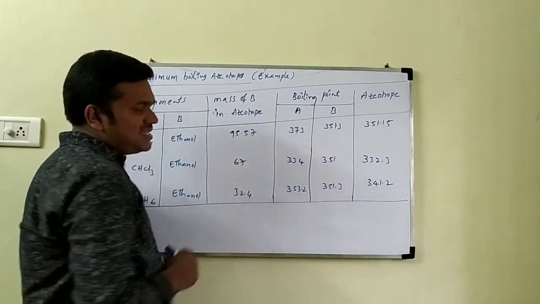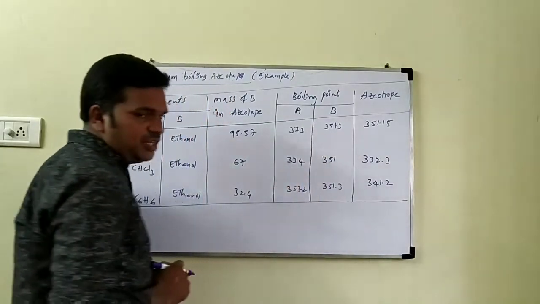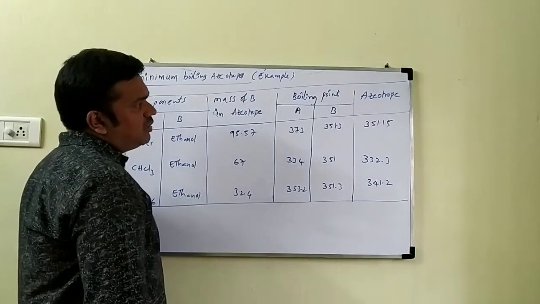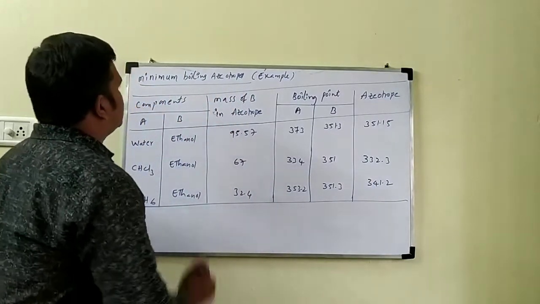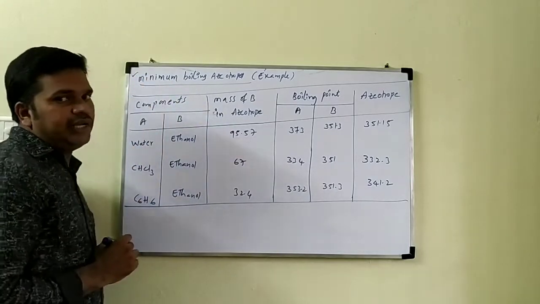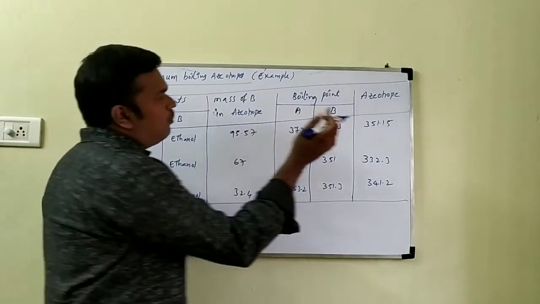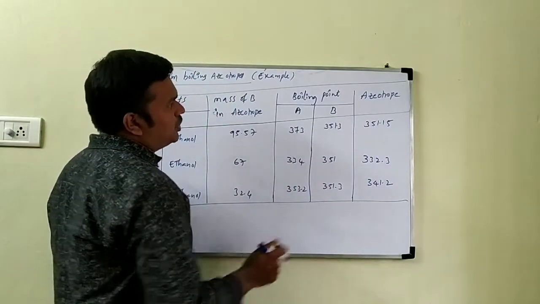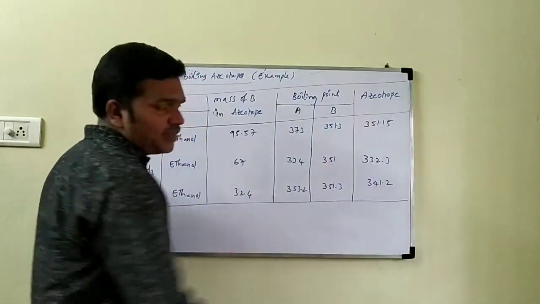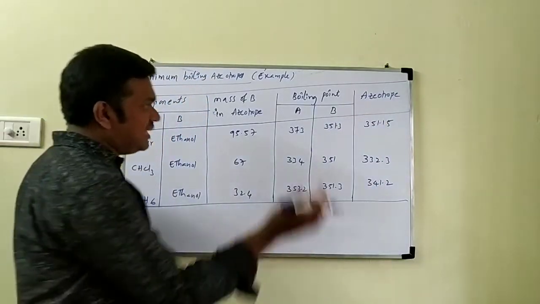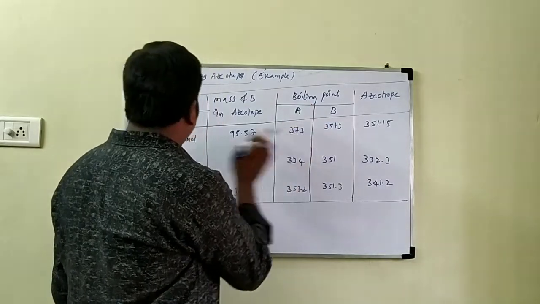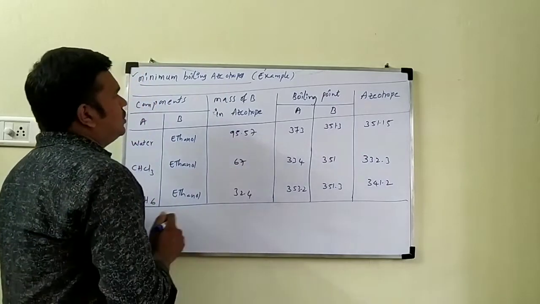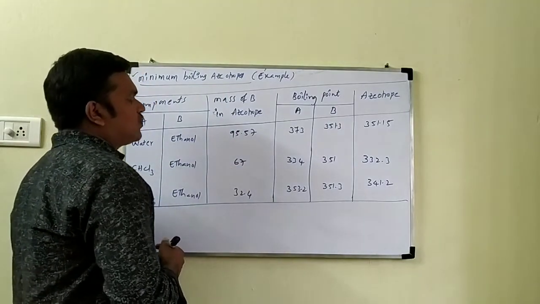Boiling point of A is 373, boiling point of B is 351.3, and the boiling point of the azeotrope is 351.15. This is a minimum boiling azeotrope: the boiling point of the solution is less than the boiling point of the two components. The azeotrope boils at 351.15, which is less than water and ethanol. Like this we can identify azeotropes.